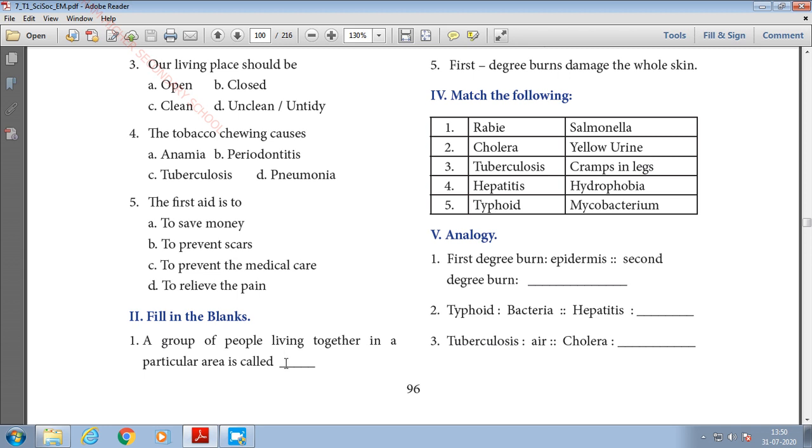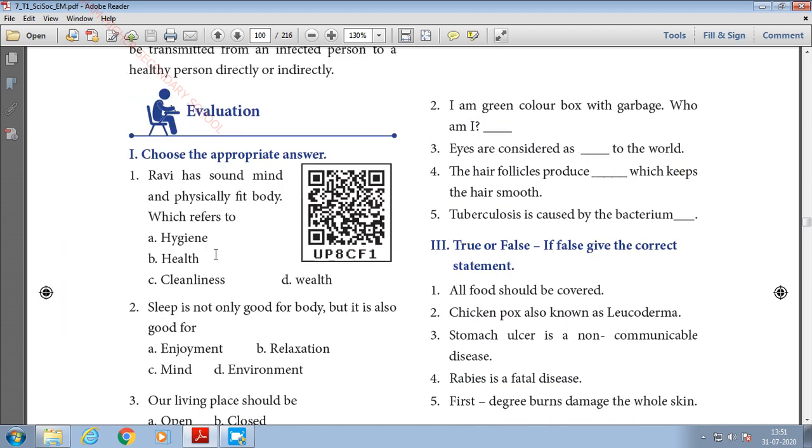Community. And children, if you have any doubt in spellings, please turn over the book and refer back and write the correct spelling. Okay, so first answer, a group of people living together in a particular area is called community. Community.